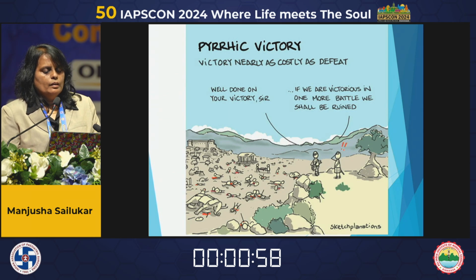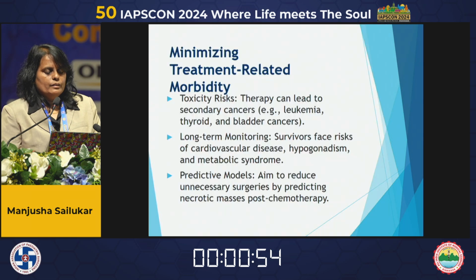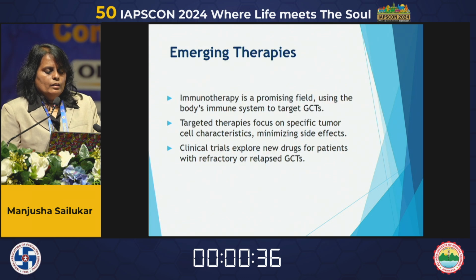So this is a Pyrrhic victory. Pyrrhic victory means a victory nearly as costly as defeat. So minimizing treatment-related morbidity is an important part of GCT management. Toxicity risk: therapy can lead to secondary cancers like leukemia, thyroid, and bladder cancer. Long-term monitoring is required for cardiovascular disease, hypogonadism, and metabolic syndrome.